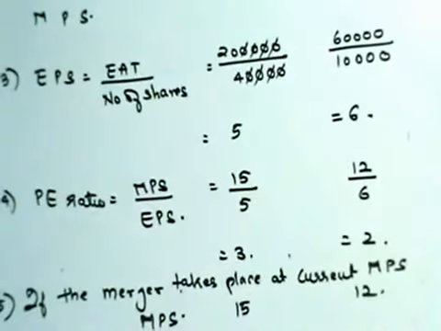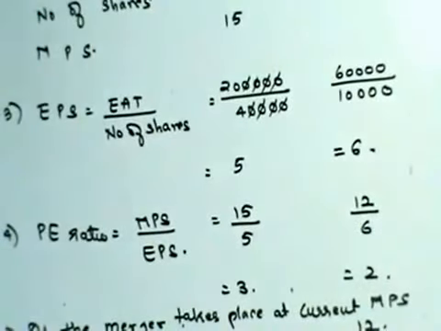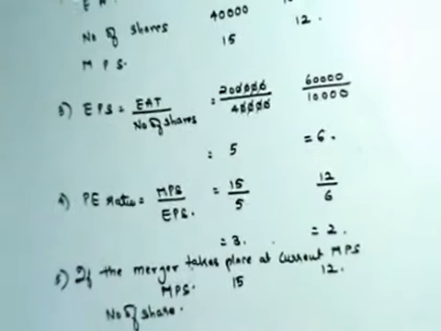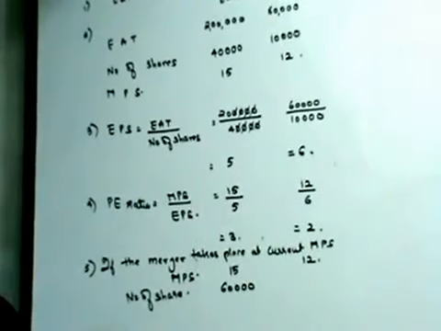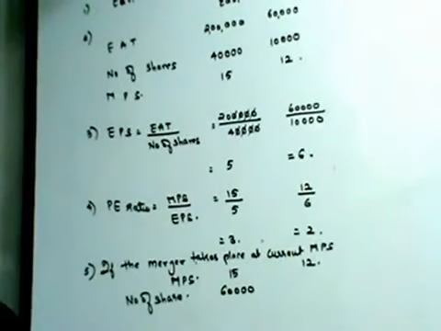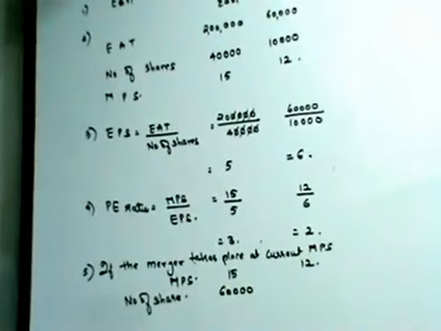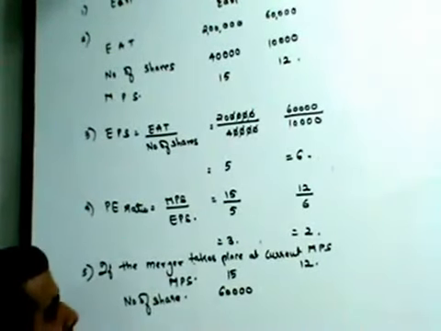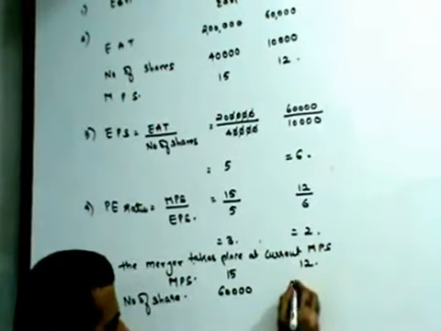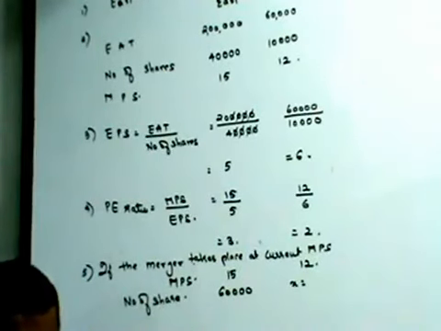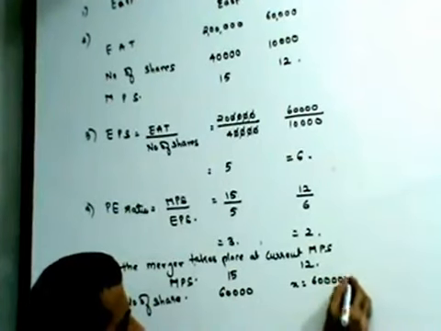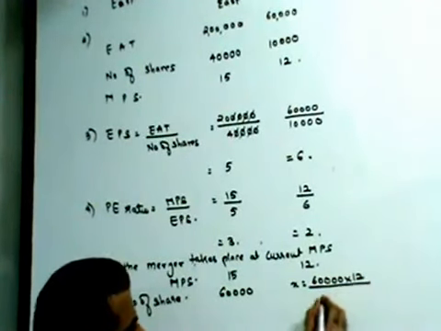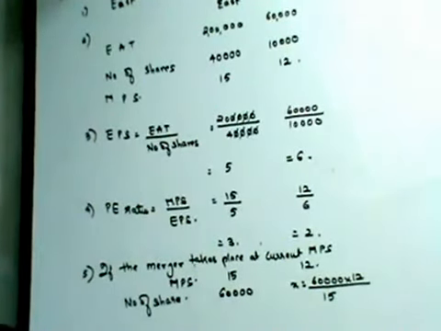For the merger to take place, East Company will have to buy all the shares of Frost Company. If it buys those shares, it is going to give the shareholders of Frost Company its own shares. That means the number of shares that will be given to the shareholders of Frost Company will be the number of shares into 12 divided by 15.